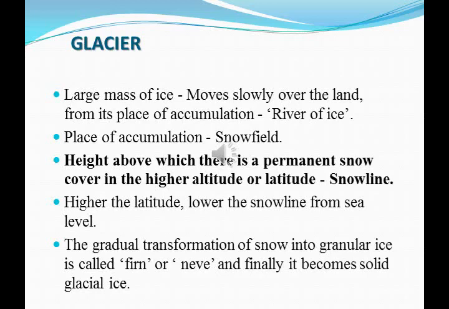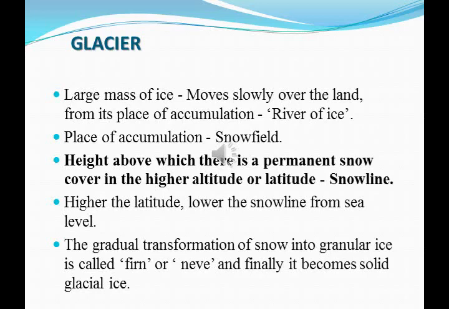The height above which there is a permanent snow cover in the higher altitude or latitude is called the snow line. Glaciers form only in higher altitude or higher latitude regions, not in the equatorial region. For example, you can see glaciers in the Himalayan mountains, and also in the polar regions, the north pole and south pole. So you can find glaciers in higher altitude or higher latitude regions.